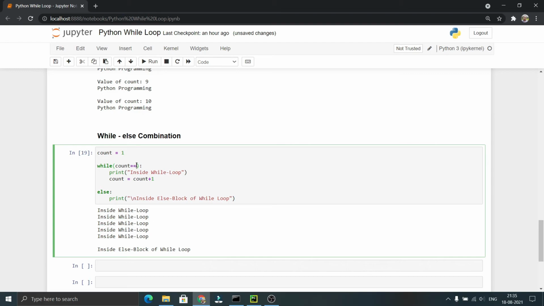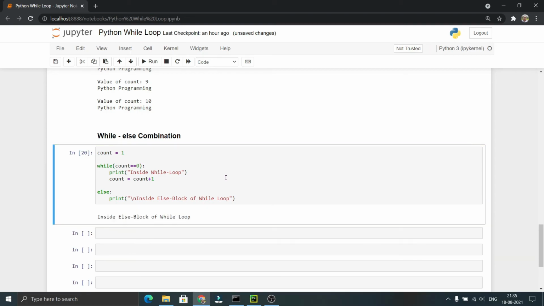If we change the condition as count double equal to 0, now in the first iteration itself, the condition will return false. So it will not execute this inside while loop. Directly it comes to the else block and executes inside else block of while loop. Let us see that by executing this code. Now you can see here, it printed inside else block of while loop.